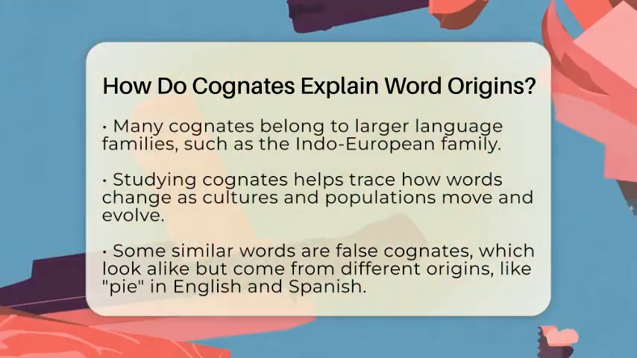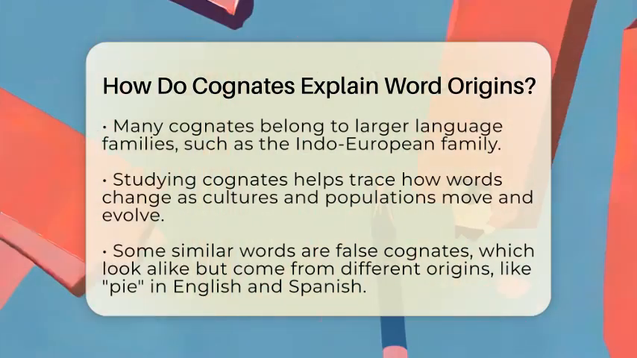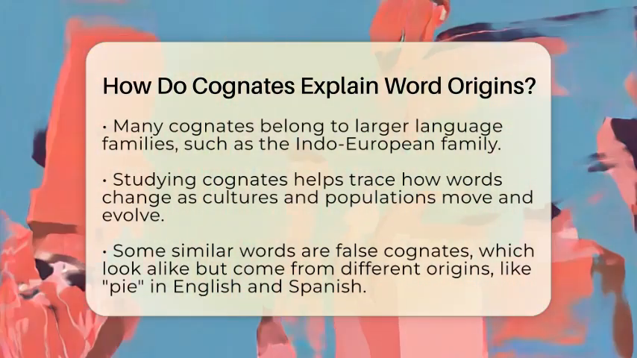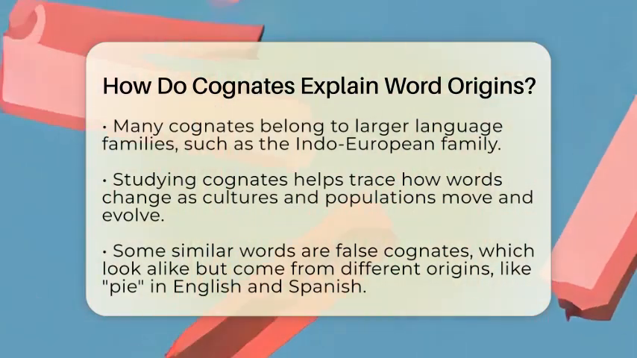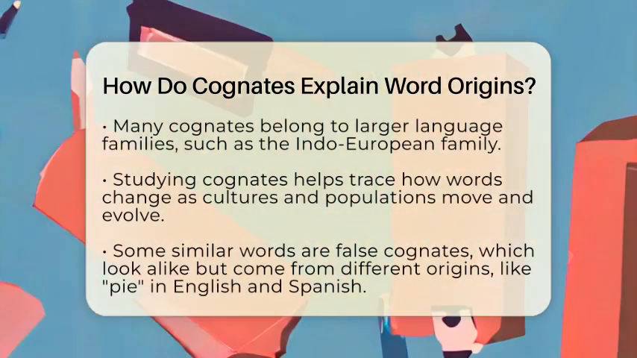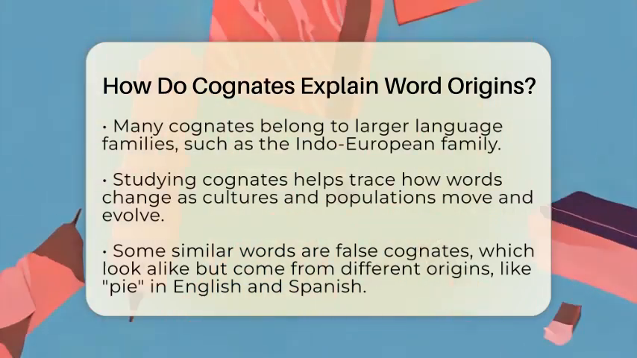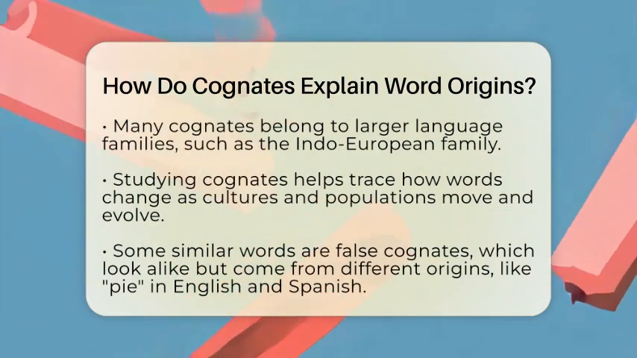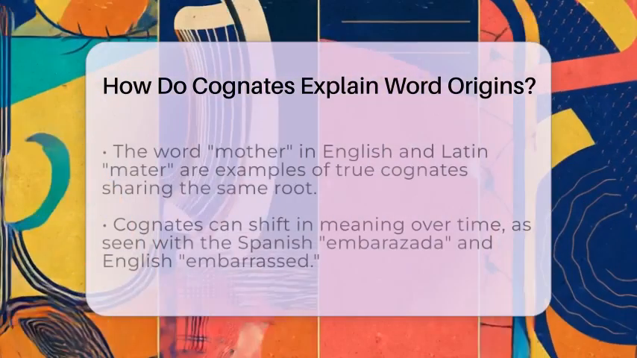For example, the English mother and the Latin mater are cognates. They both come from the same ancient word for mother. But not all similar words are true cognates. Some look alike but come from different roots. These are called false cognates. For instance, the English pie and the Spanish pie, which means foot, look the same but have different origins.